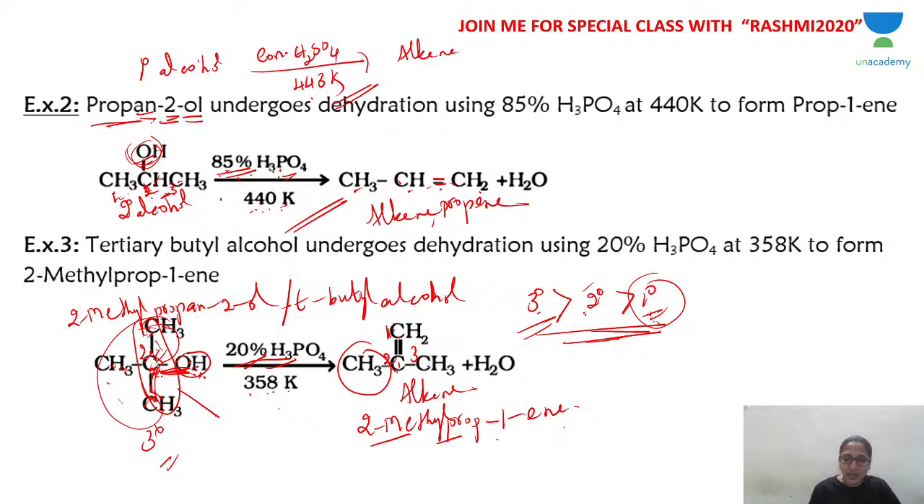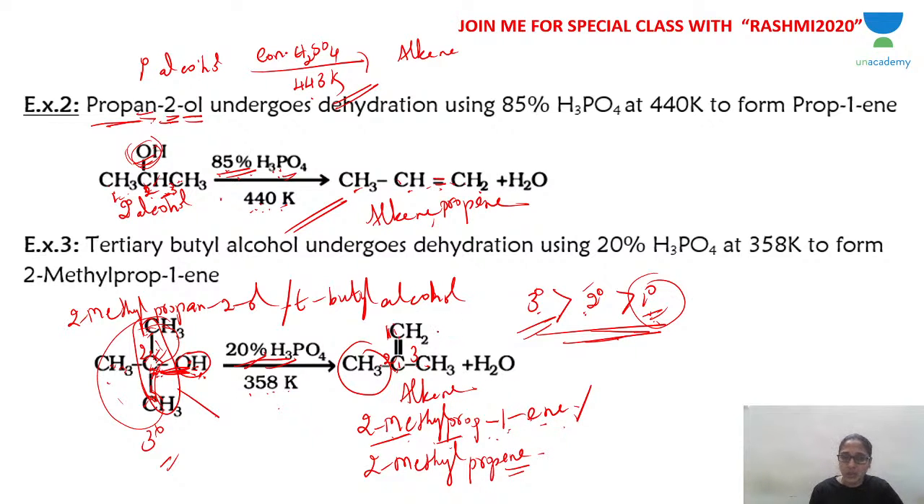See, 1, 2, 3. The carbon carrying the double bond should get the smallest number. So 2-methyl prop. The double bond is there, so you cannot write just ene. Double bond is at which carbon? First carbon atom. So prop 1-ene. So 2-methyl prop 1-ene, or 2-methyl propene also you can write. When you write 2-methyl propene, understood? Ene is at the first carbon atom. Any one of these names is fine.